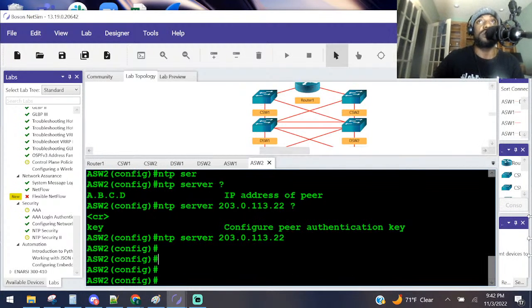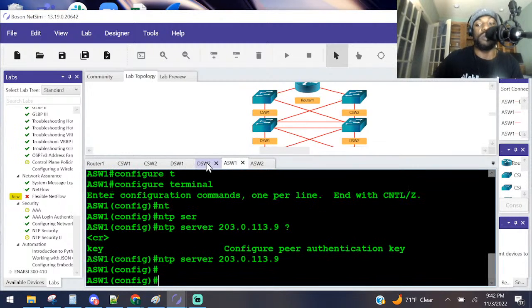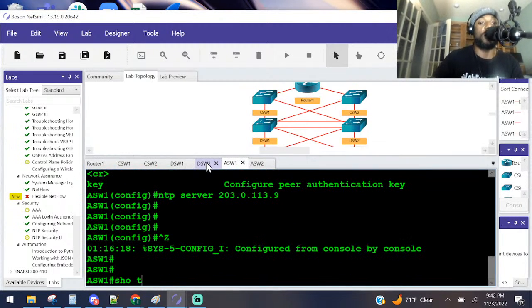The next task is to synchronize time with the zero interface on both ASW1 and 2. So they want us to check the time on those access layer switches. Let's go ahead and do that real quick. Let me race through this because I know y'all are ready to go to sleep, right? Show clock.